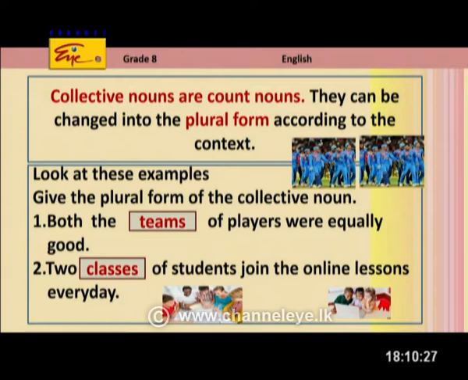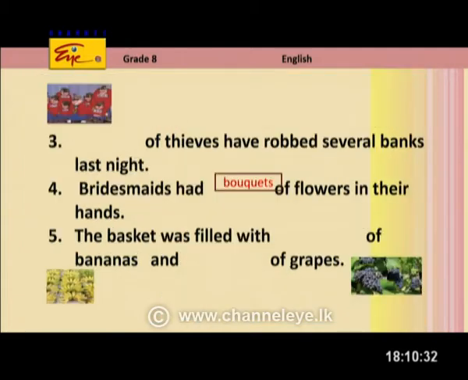Now here I didn't use a because it is plural, right? Right, here, can you see the picture? A gang of thieves, right? We call a group of thieves gang of thieves, right? Can you read the sentence, Samadhi? Oh, sure. So, gangs of thieves have robbed several banks last night. Yes, gangs of thieves have robbed several banks last night. Yes, not only one gang, gangs.